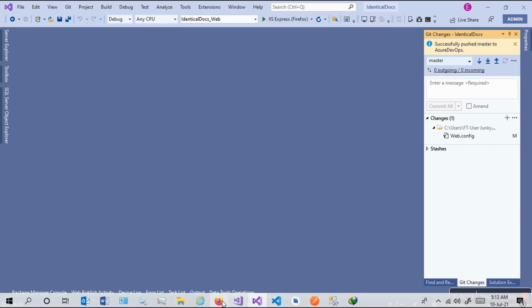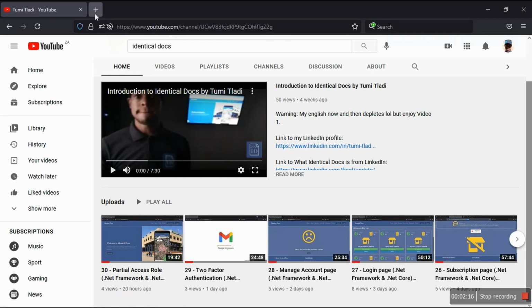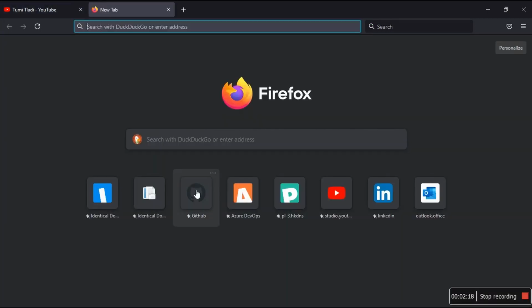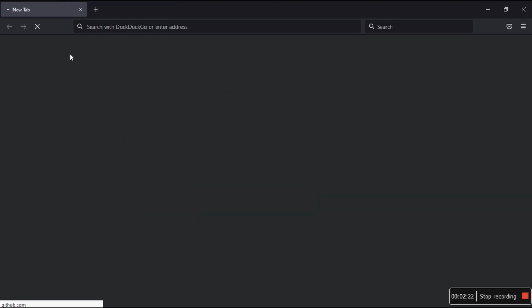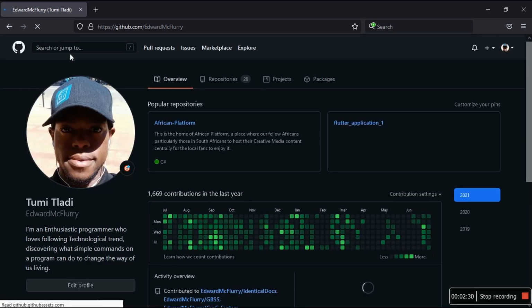Now let's go back to the browser and use GitHub, but the same changes are also on Azure DevOps, so I'm just going to show on GitHub. The reason why I'm doing this is, like I said, I am my own biggest fan.